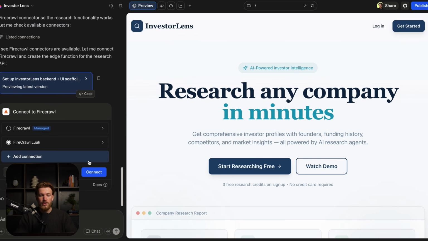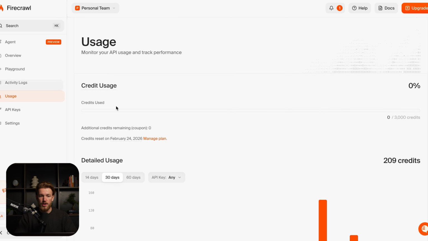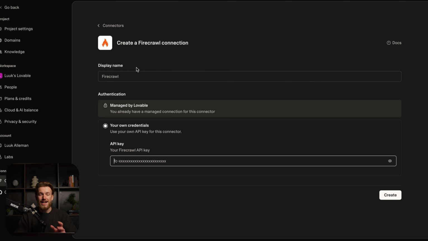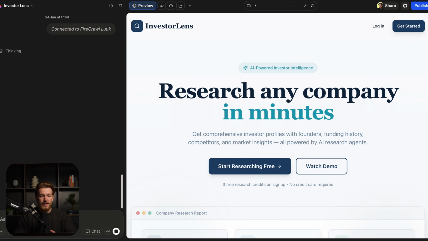I can get that. You can add a connection right here, and then you can give it a name, and you can paste in your API key that you can get from Firecrawl. So right here, I have my Firecrawl dashboard. You just need to go to firecrawl.dev, and then you can go to API keys and get your API key. So once you have that and you have created your connection, we can just click on connect and go. So we do that, and if you look at this landing page, it is already looking really good.